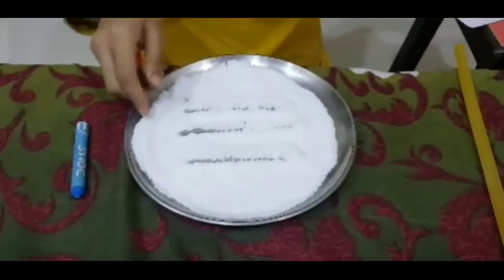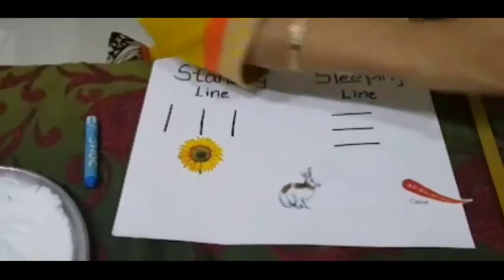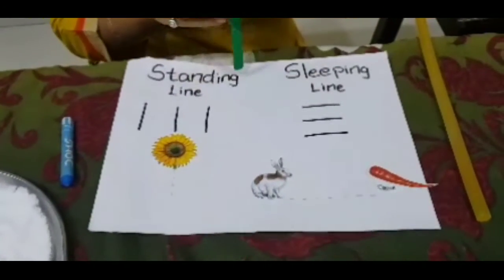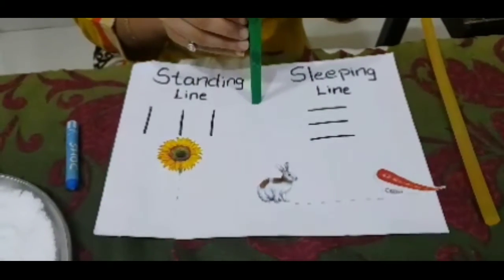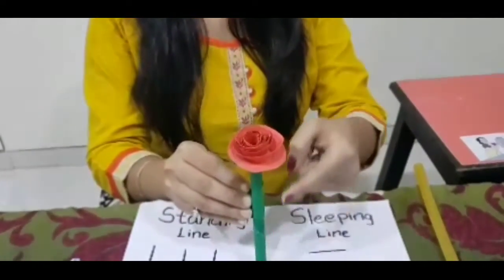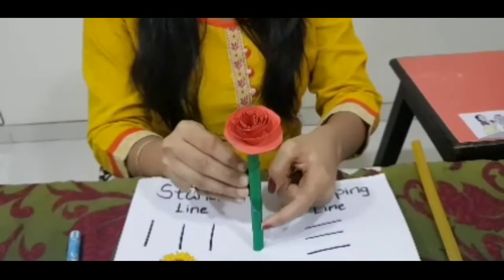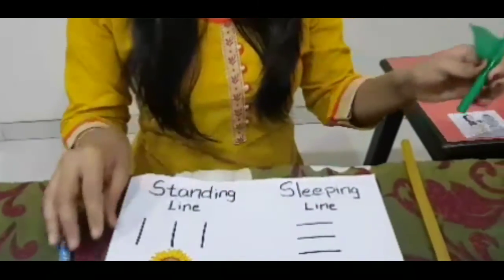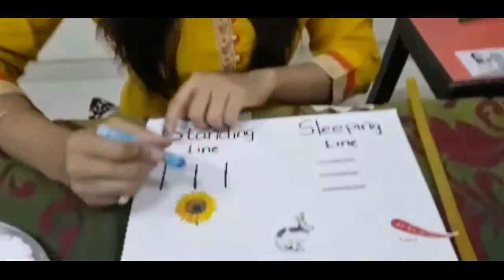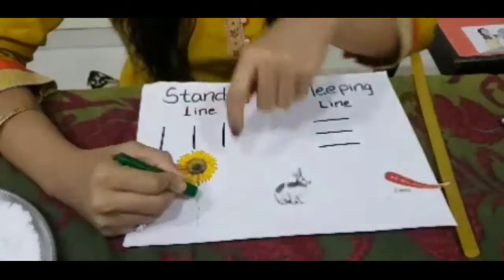Now, let us do sleeping line here also. But let me revise this first. This is a flower and the stick is standing line. The stick of this flower is in a standing line. So, let us make the stem of this flower in a standing line.